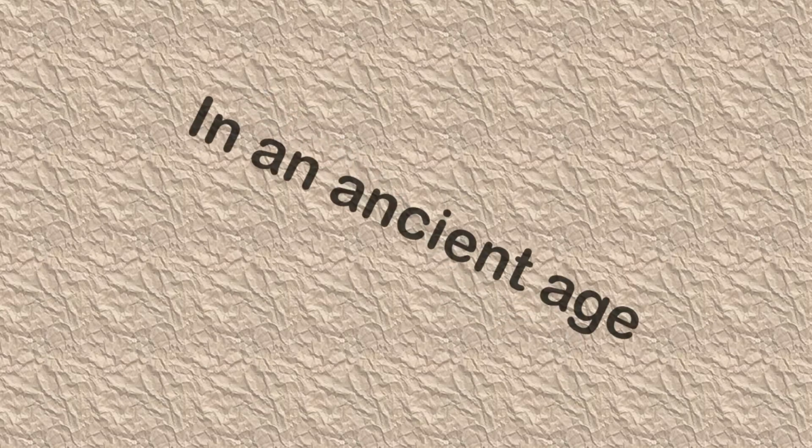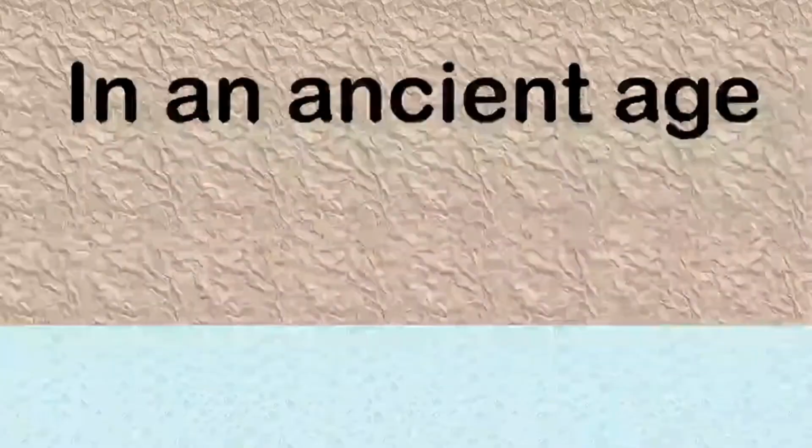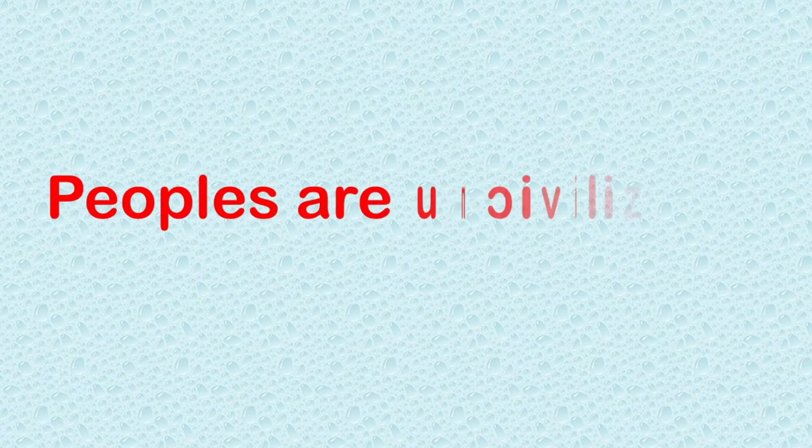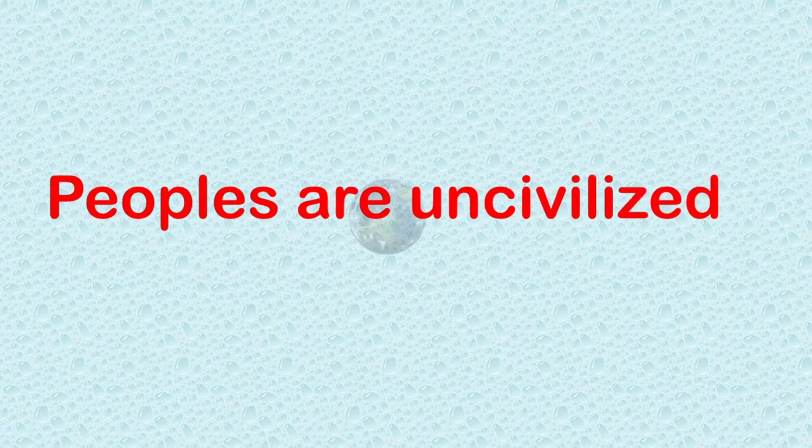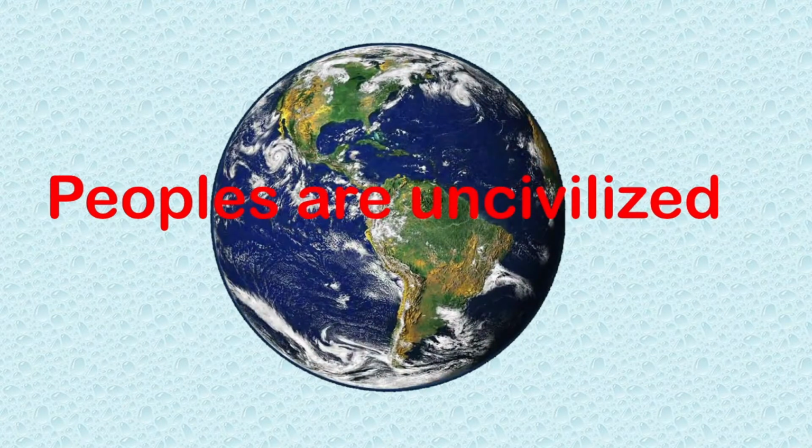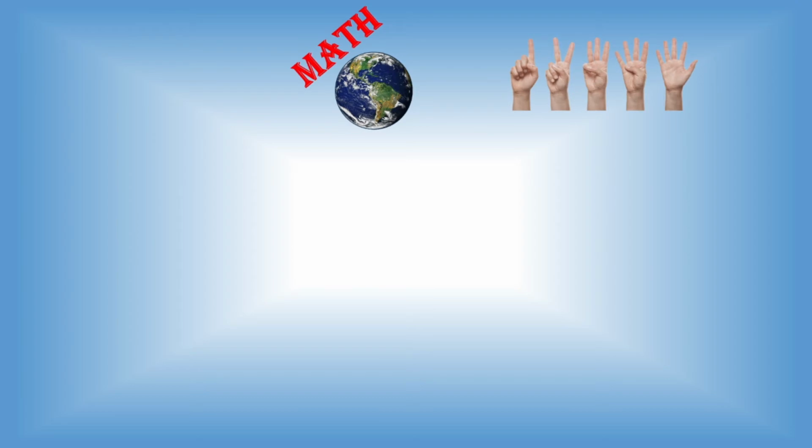In the ancient age, the people who lived in the world were uncivilized and there was no major civilization. On this earth, they only counted by fingers and measured length by meter, inch, and so on.